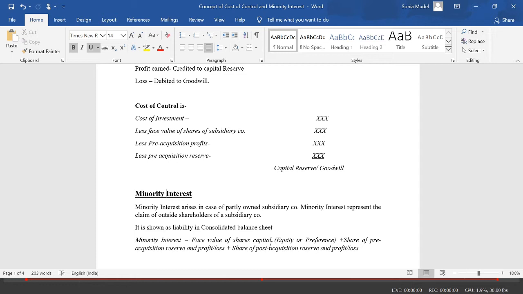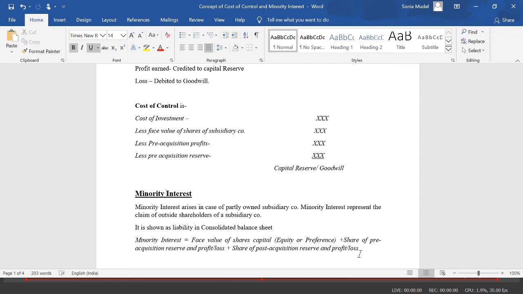These shares can be in the form of equity or preference shares. So that's the face value of share capital of the subsidiary company, plus share of pre-acquisition reserves and profit and loss account, plus share of post-acquisition reserves and profit and loss account. There are two concepts, pre-acquisition and post-acquisition, which we'll discuss in detail later on.